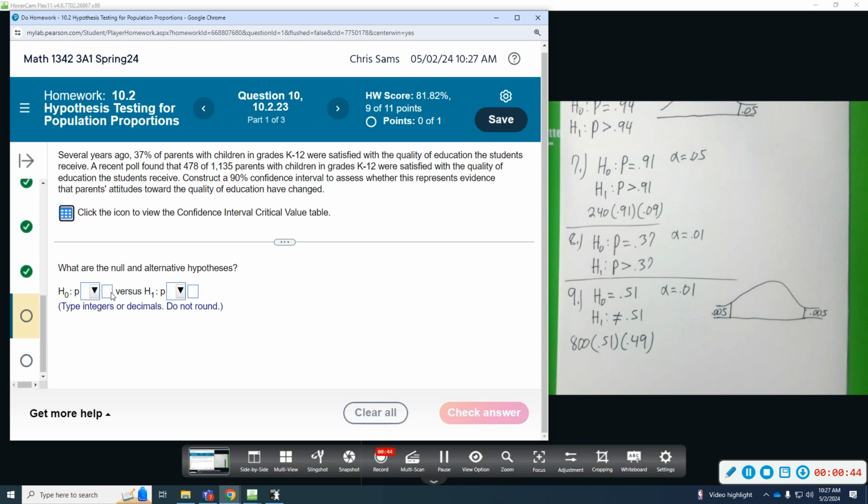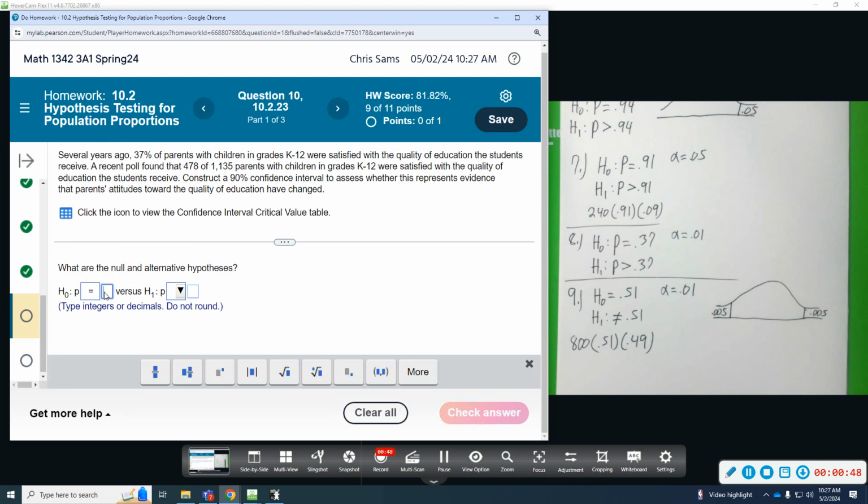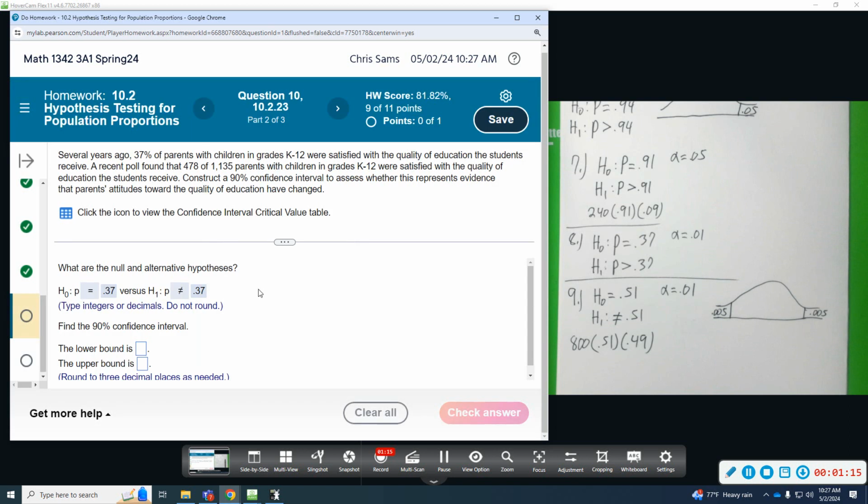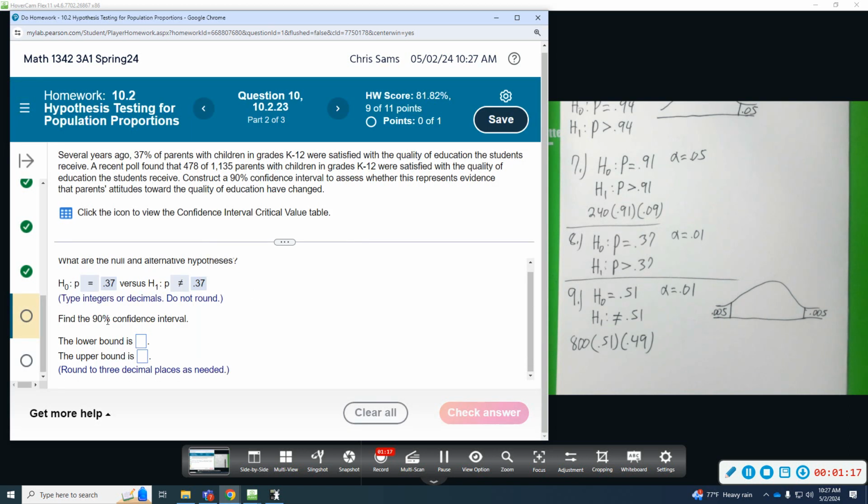So the proportion P is 0.37. P equal to 0.37, that's our null. The question is, conduct a 90% confidence interval to assess whether this represents evidence that parents' attitudes toward education have changed. It says have changed, so we're not saying greater than or equal to. We just don't know if they're not the same as 37. Could be more, could be less. So this is our null and alternative. We're going to do a confidence interval now.